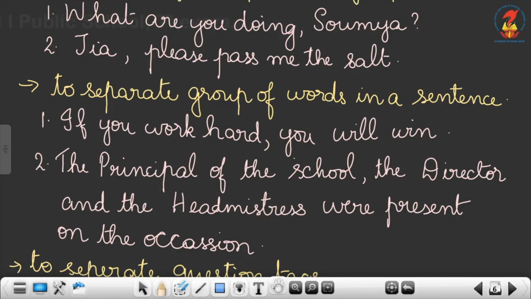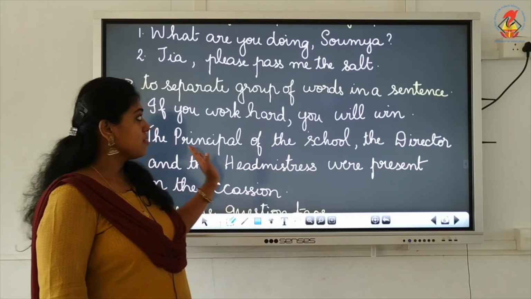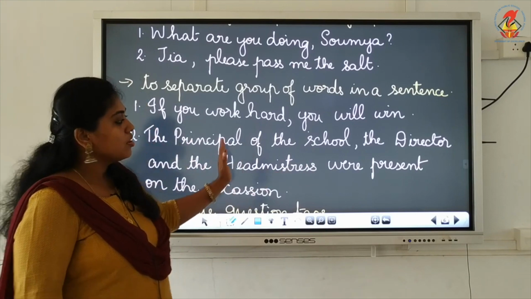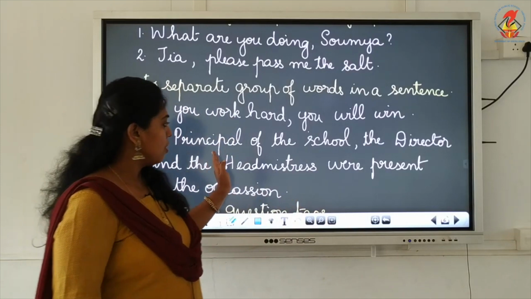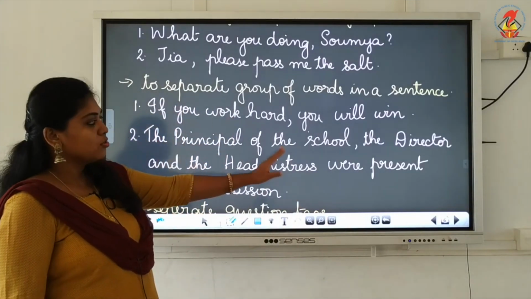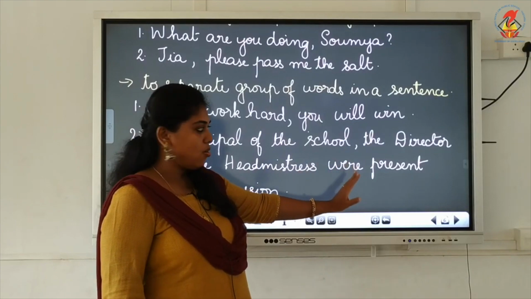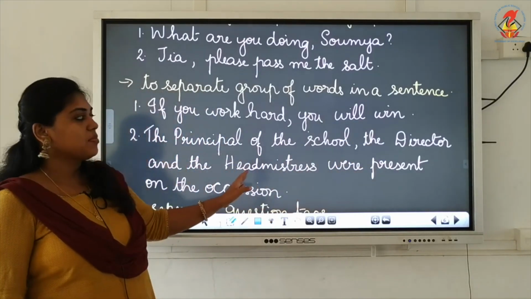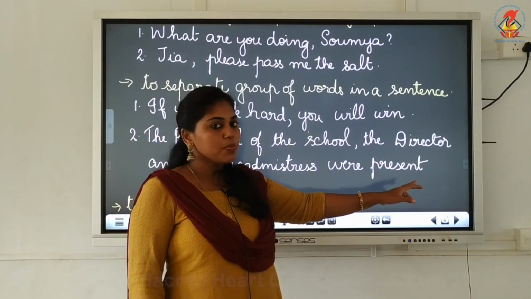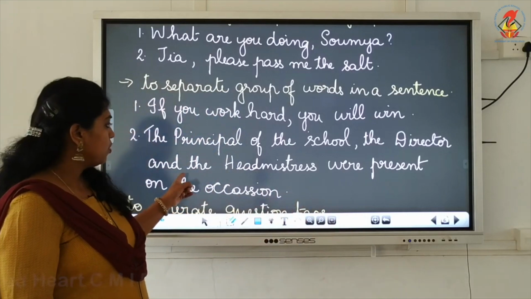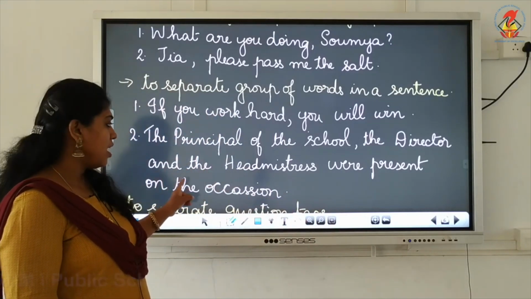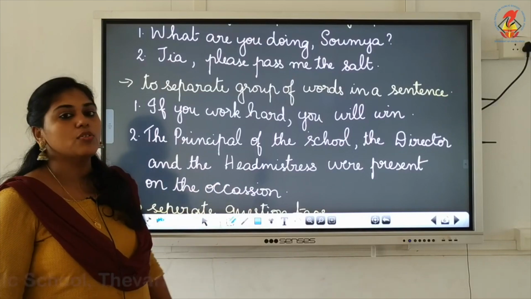Okay. Next one, the principal of the school, the director and the headmistress were present on the occasion. The principal of the school, comma, the director and the headmistress. The principal of the school is a group of words, right? So in order to separate the group of words also, you have to put a comma after the group of words. If there was one more person mentioned in the sentence, then you should have put a comma again. But here we don't have any more, so here it is written and the headmistress were present on the occasion.